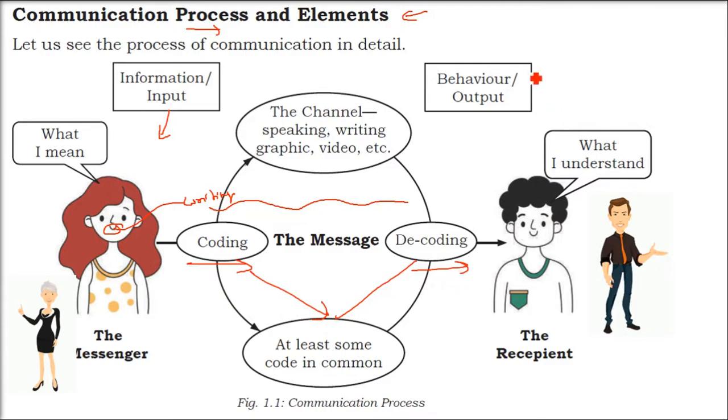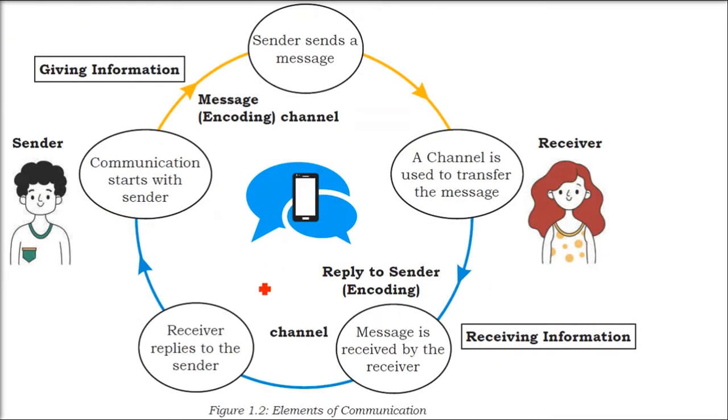The messenger also should mean that only, so at least some code should be common between them. For example, "Don't stop, go." If you put a comma here, "Don't stop, go." "Don't go." So when you put a comma or the way you speak, the sentence will be different.